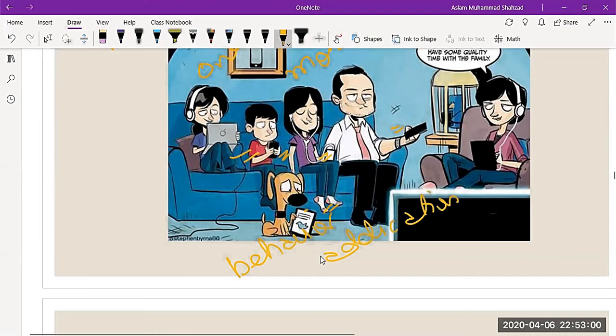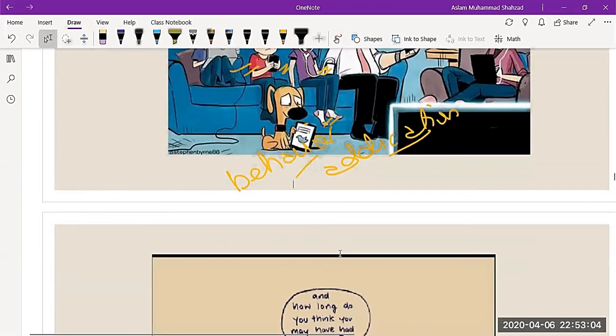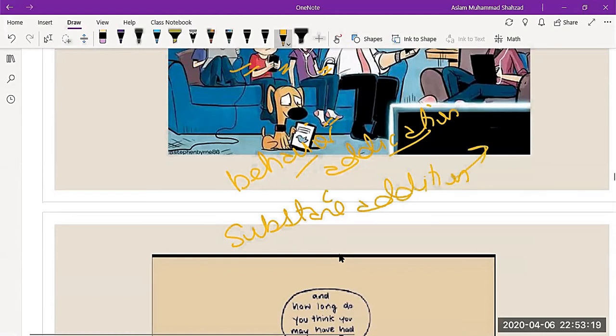Whereas if the addiction is caused by a substance, it is known as substance addiction. Like in the case of drug addiction, using drugs, or any substance that can cause addiction, like glue. Many people use glue for their addiction.